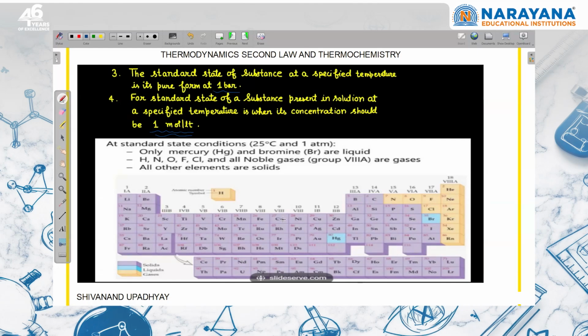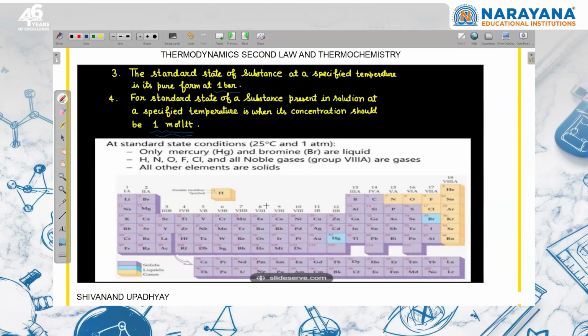So this is it. आप एक बार देख लेना periodic table में, at standard state condition only mercury and bromine are liquid. Hydrogen, nitrogen, oxygen, fluorine, chlorine, and all the noble gases are gases at 298 Kelvin and 1 atm, and all the other elements are solid.